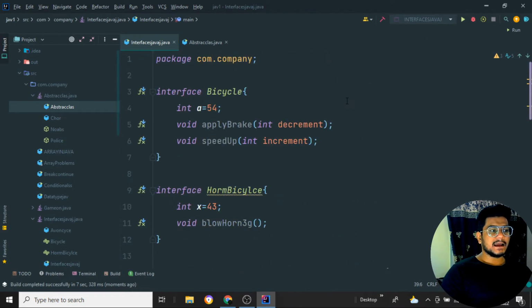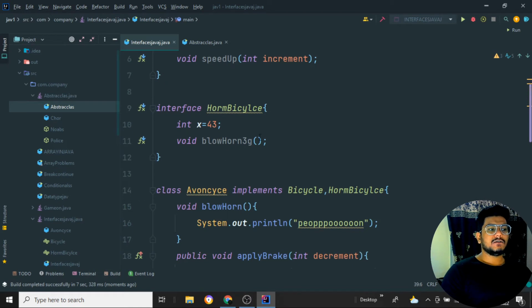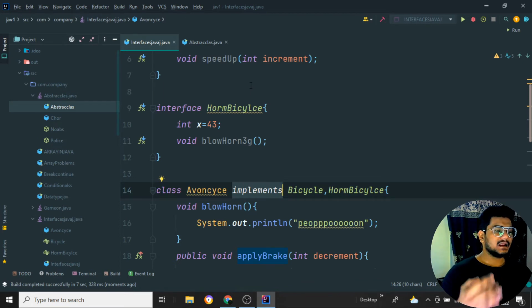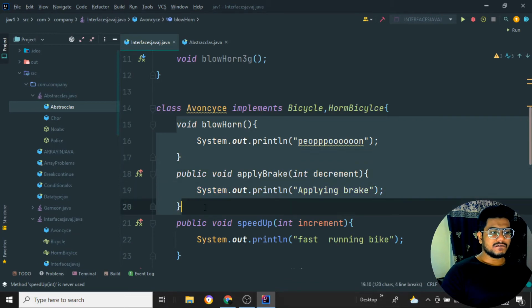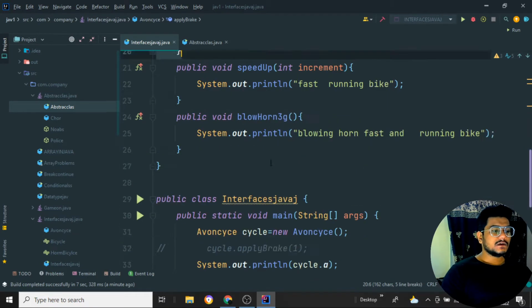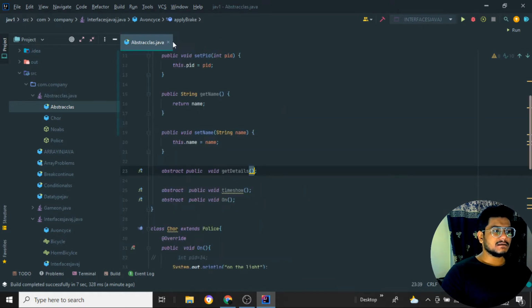Okay, so I hope you have understood the particular concept. So what is an interface? We cannot create an object for the interface, nor a constructor, but if I want to create an object for the interface, we need to implement all the interface methods inside one class, and we need to use the implements keyword. Then I can access all the properties of the methods, and I can give the logic for them. And it is mandatory to write the logic for whatever function names are present inside the interface inside the particular class which is implementing the interface. Okay, so this is all about interfaces and classes.